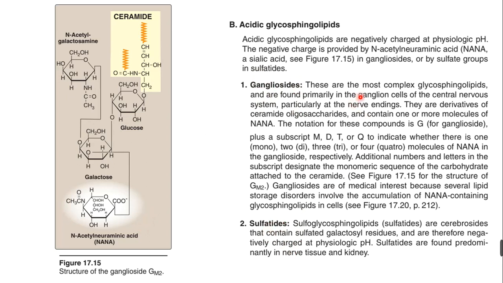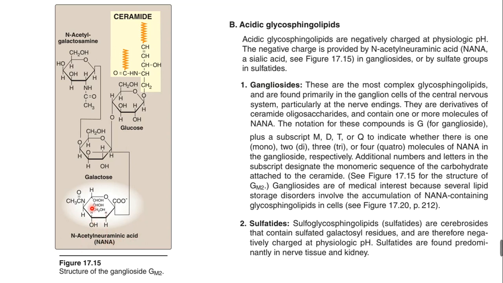So gangliosides are the most complex glycosphingolipids and are found primarily in the ganglion cells of the central nervous system. The G means ganglioside, and NANA means N-acetylneuraminic acid. And why it is called NANA, this NANA is very, very important.